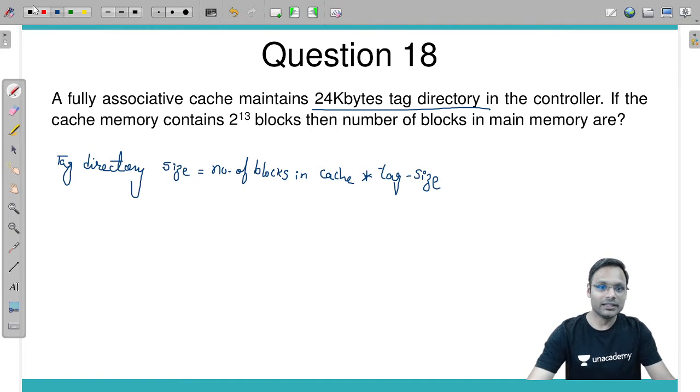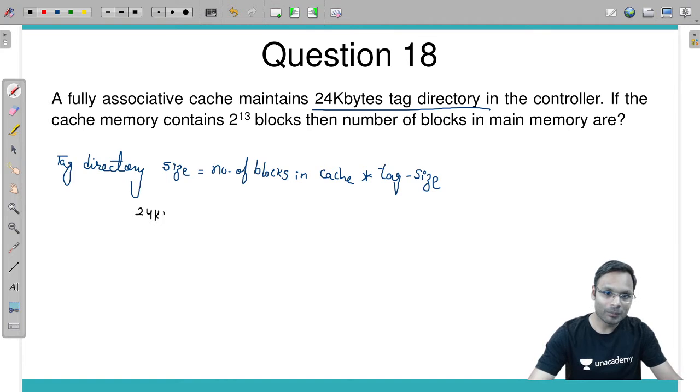Simple. Now tag directory size is given, 24 kilobytes is equal to number of blocks given in the cache, which is 2 power 13, into tag size. So what is the tag size you can have here?